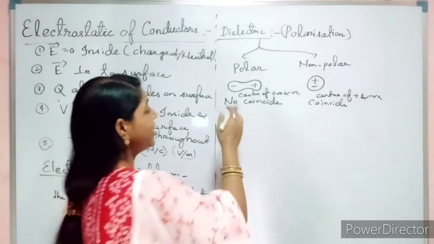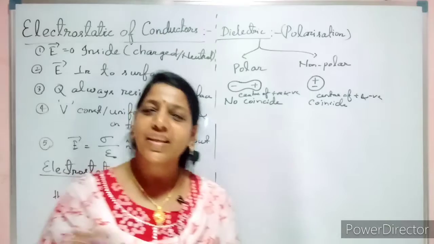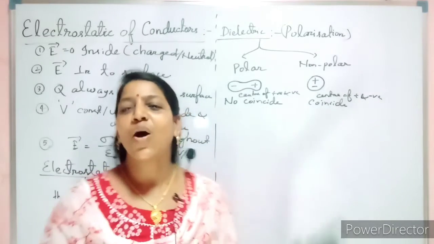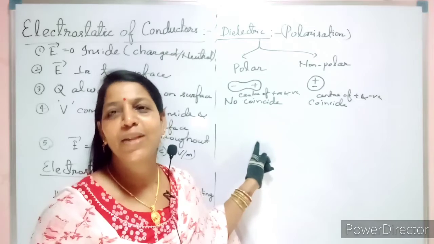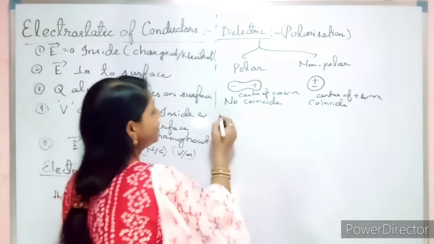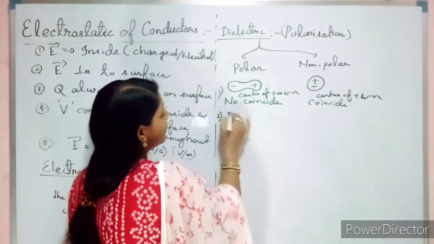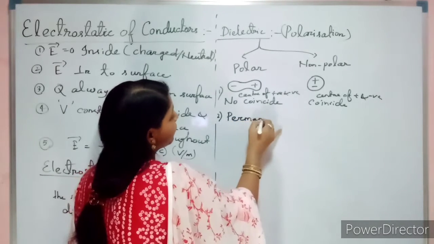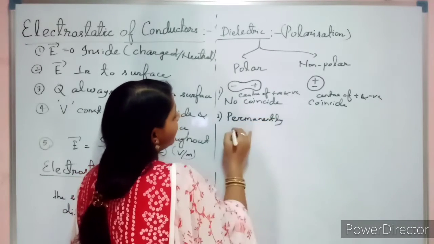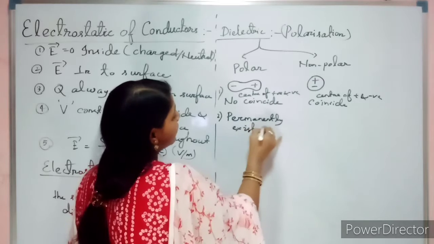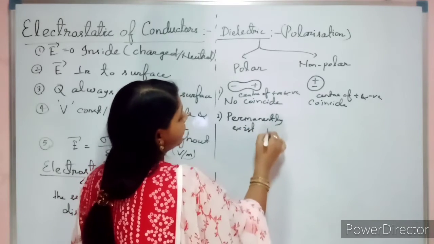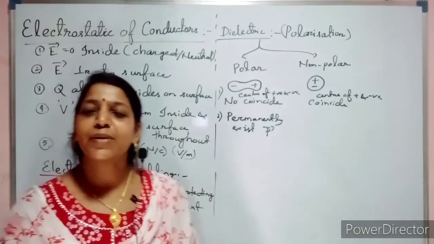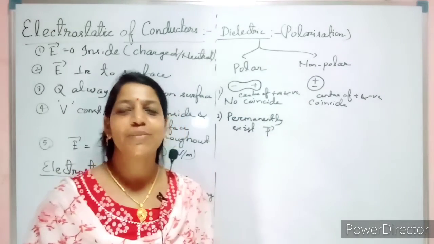Here, every time, even if you give an electric field or not, there is a permanently existing dipole moment. So the second point is nothing but a permanently existing dipole moment, P vector.